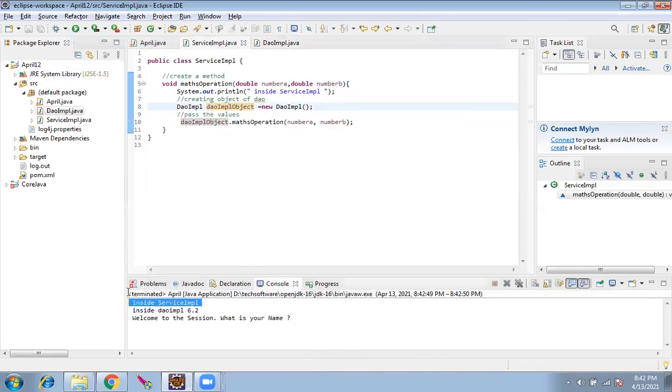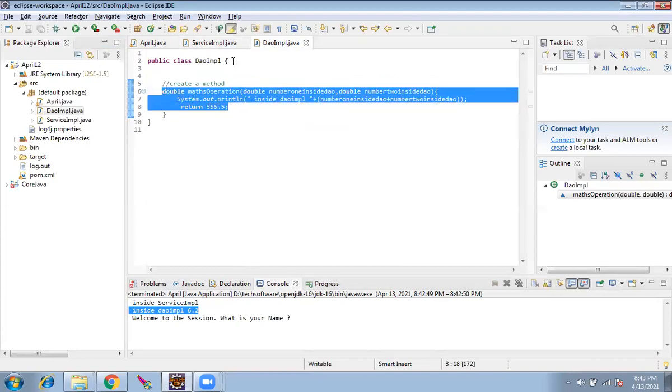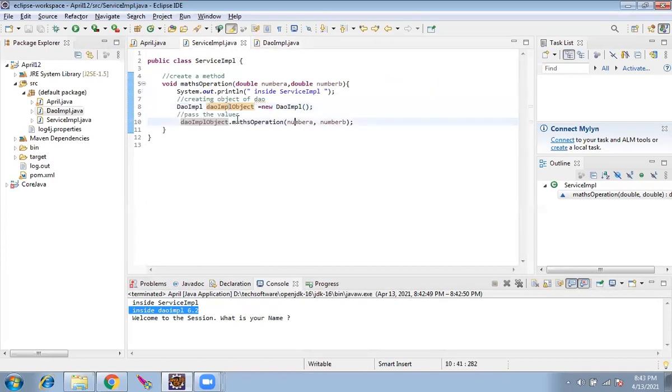It is the same. Control is inside the API, inside the service, inside the DAO, and it went back. Nothing happened. We just added these two lines instead of void, but nothing happened because this method is returning. But this method has to get that, or it can throw it. We are not doing anything.